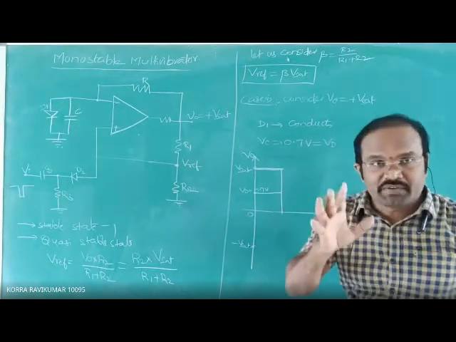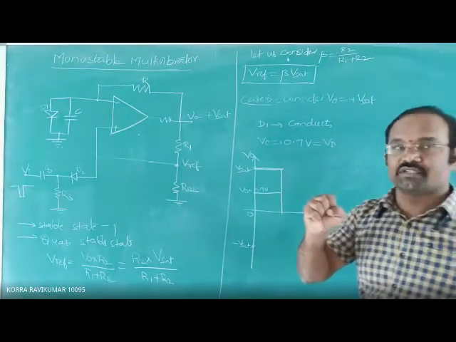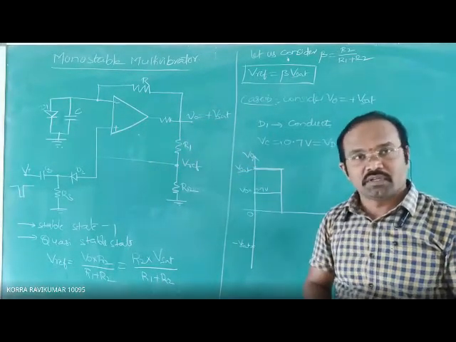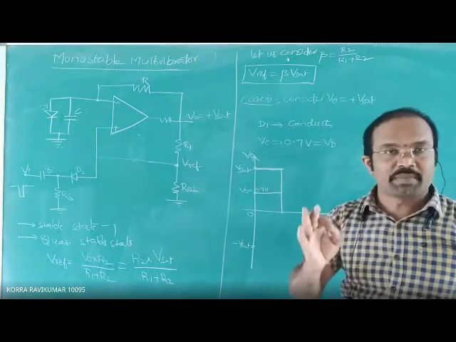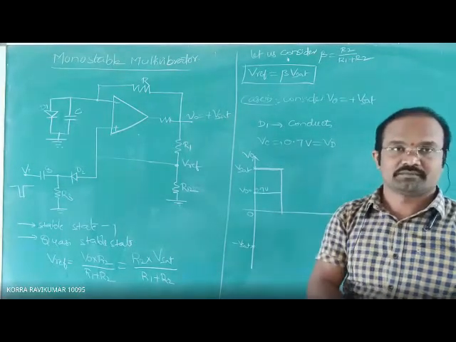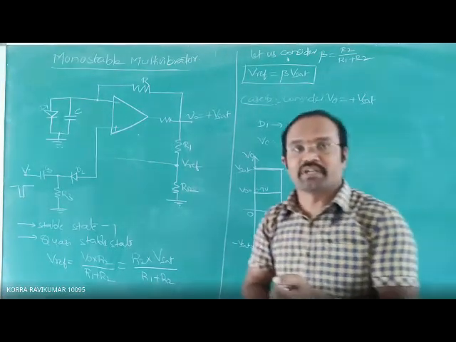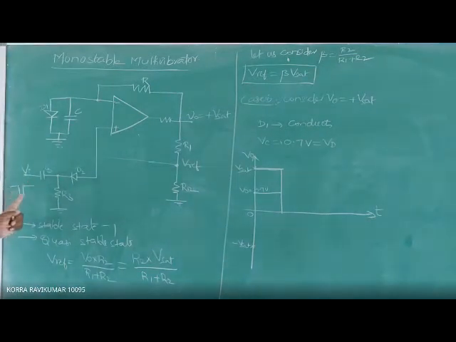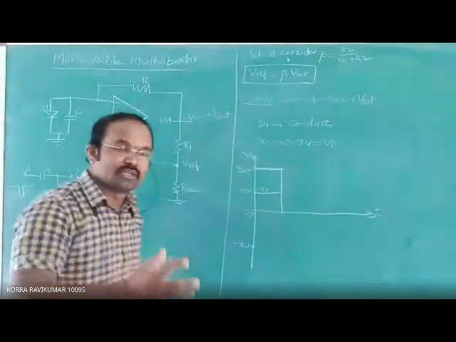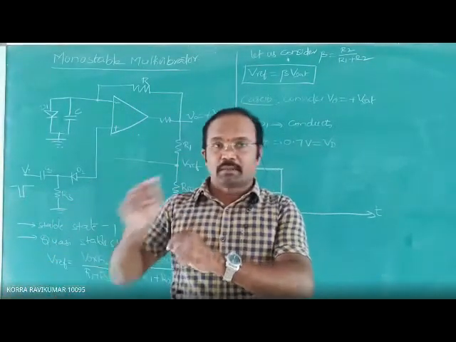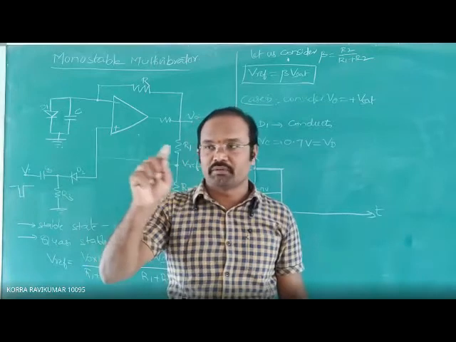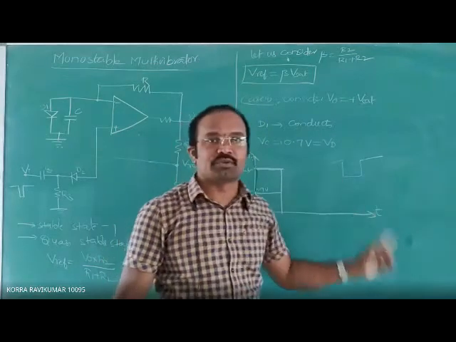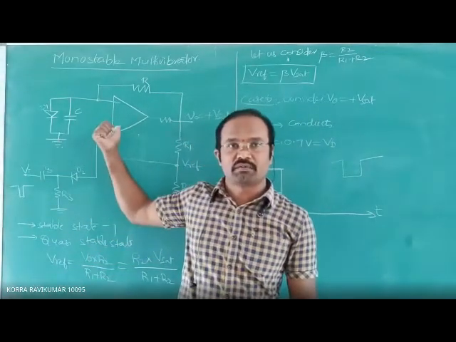If at all you want to change the voltage across the capacitor and the output voltage of this circuit, then what do we have to do? We need to apply negative triggering at the non-inverting terminal. Negative triggering means applying a negative pulse. Apply this negative pulse as the input to the non-inverting terminal of the 741 op-amp.